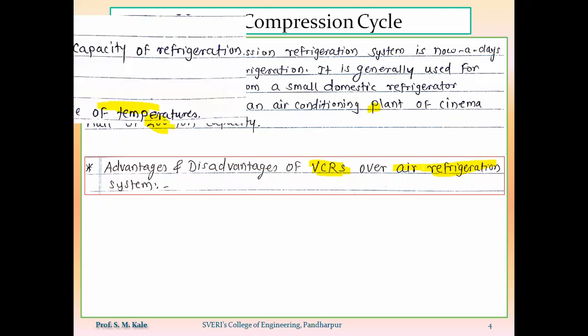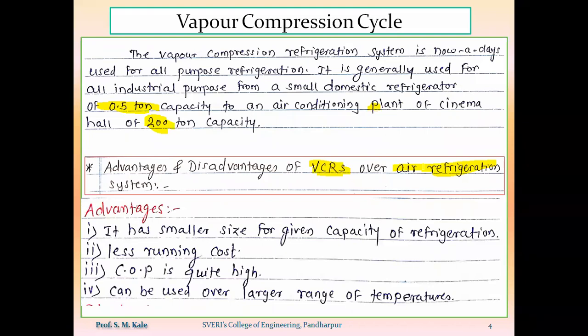So the various advantages. First advantage, the vapor compression refrigeration system will have a small size for a given capacity of refrigeration, because here we are using a refrigerant instead of air, and that refrigerant will absorb a maximum amount of heat because of absorption of sensible as well as latent heat, and it will also reject a maximum amount of heat. That means a maximum amount of heat will be carried out in case of the vapor compression system as compared to the air refrigeration system.